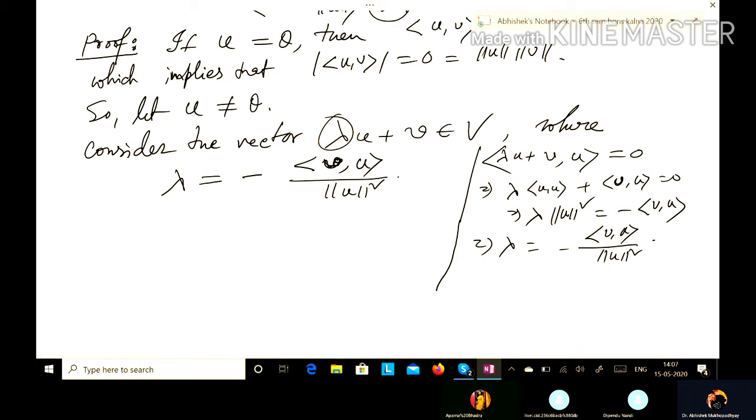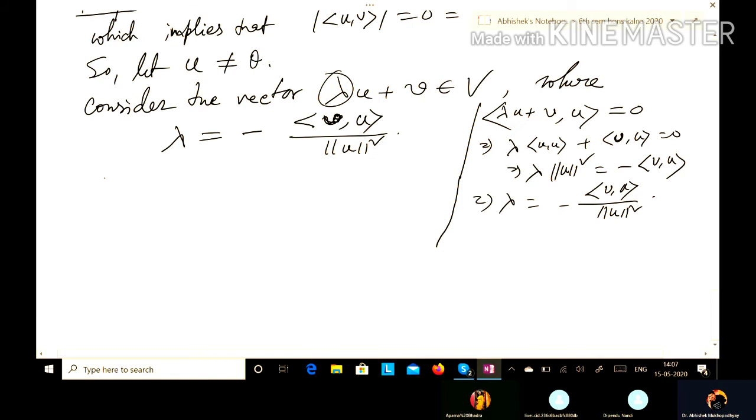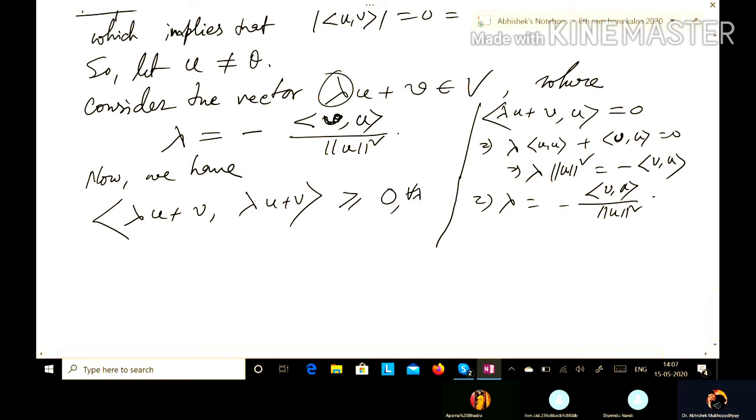Now with this value of lambda, we want to deduce the inner product of lambda u plus v with lambda u plus v, and it will be greater or equal to 0 by the definition of inner products, for all lambda belongs to F, for all v belongs to V.